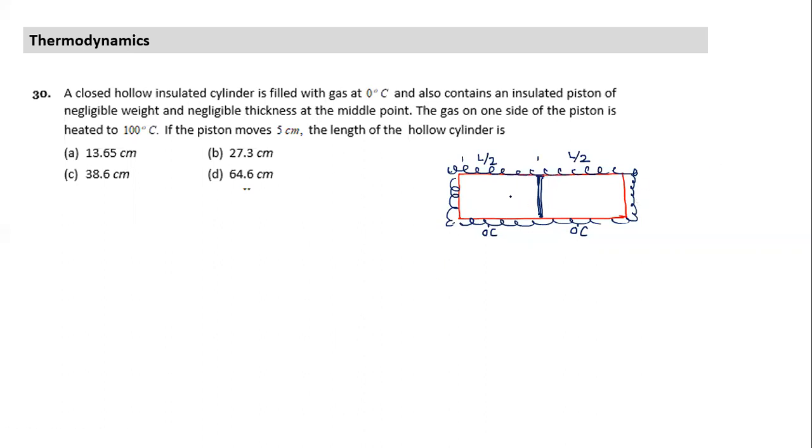So in this case, one side is heated. Afterwards, it becomes like this. One side is raised to 100 degree centigrade.